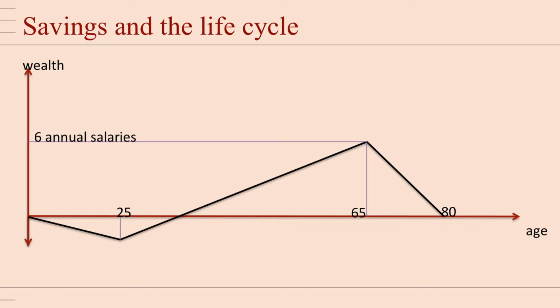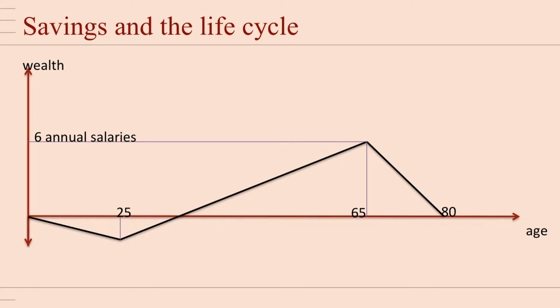What is the relation of this demographic imbalance to the capital market? The best way to analyze that is to use Milton Friedman's life cycle hypothesis. This picture shows that hypothesis. In the beginning of our life cycle, we borrow money from our parents or from the government to finance our consumption while we're still at school. We have no income and hence we need to borrow. Then we start working around the age of 20. We first repay our debt to the government or to our parents and then start saving for our retirement. And when we retire around the age of 65, our stock of saving is at a maximum.